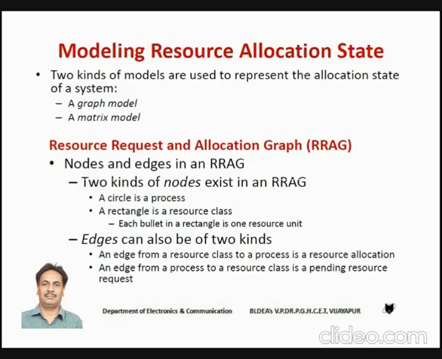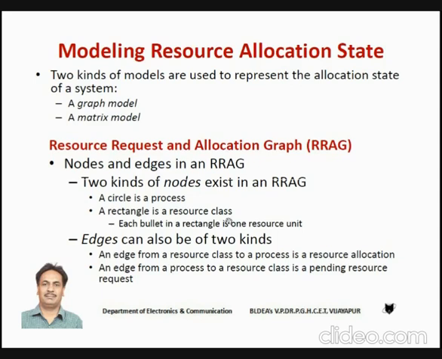Okay, for identifying the deadlock, students, we use some modeling. That modeling is referred to as resource allocation state modeling. To model the resource allocation states, we basically have two methods. The first method is referred to as a graph model, and the second method we call the matrix model. We have two methods for modeling the resource allocation states as well as to detect whether the deadlock has occurred or not.